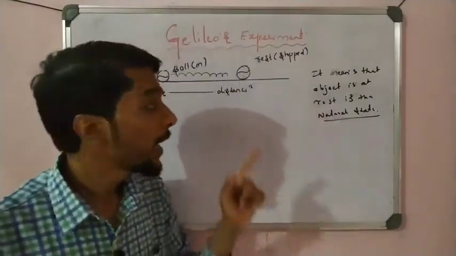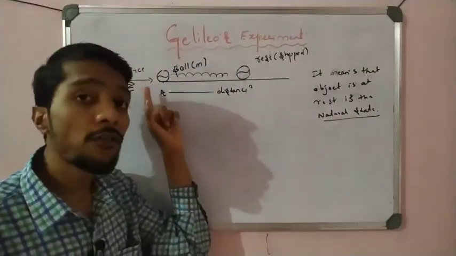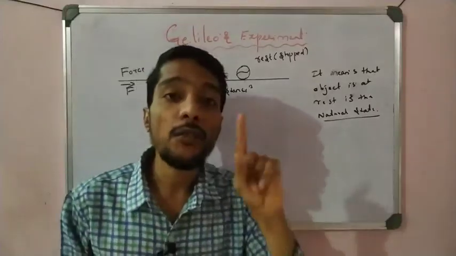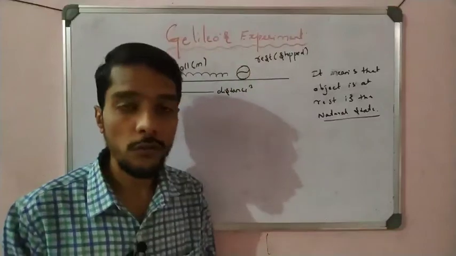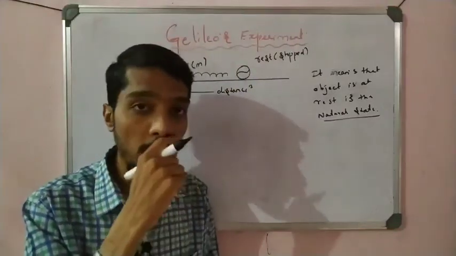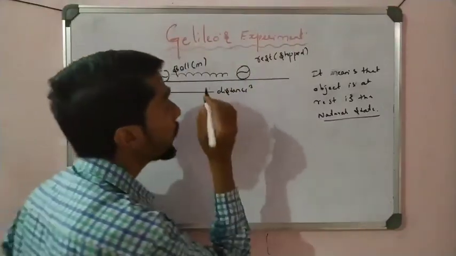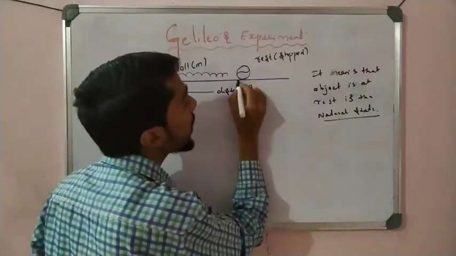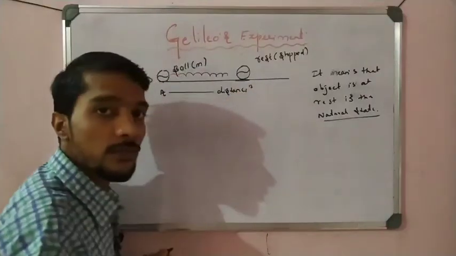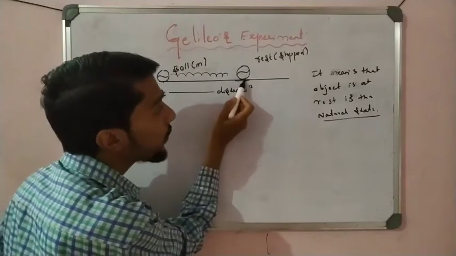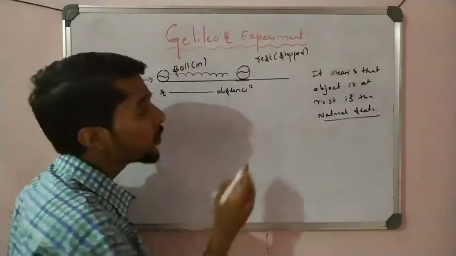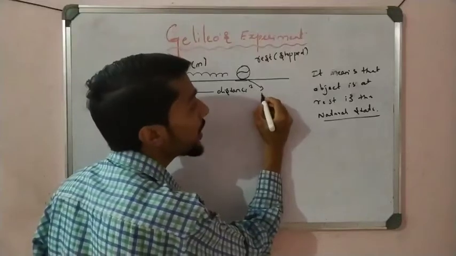Galileo says that we require a force to move an object and a force to stop it. But here there is no applied force, so how is the object stopped? That is because of one force, called a contact force. The ball is in contact with the surface, that is the earth or any surface. This surface exerts a force, and that force is called frictional force.